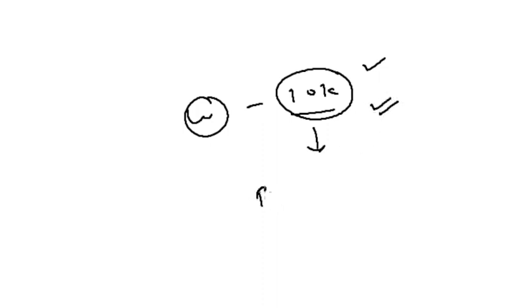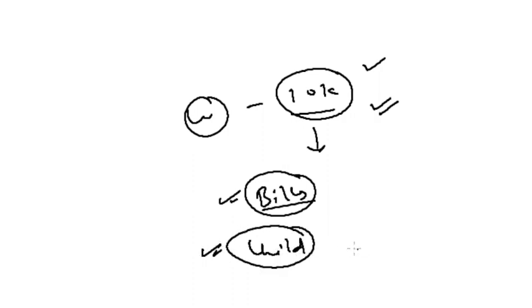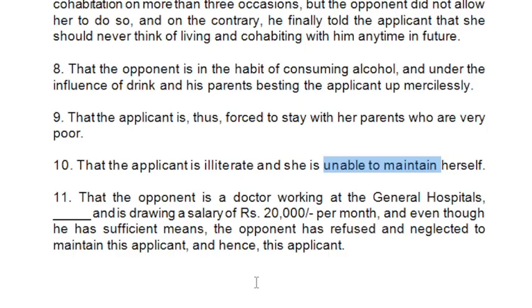For that you can show the bills. You can show that if there is any child, the maintenance of that child also requires cost. For that, other expenses of the wife, you can mention those facts.